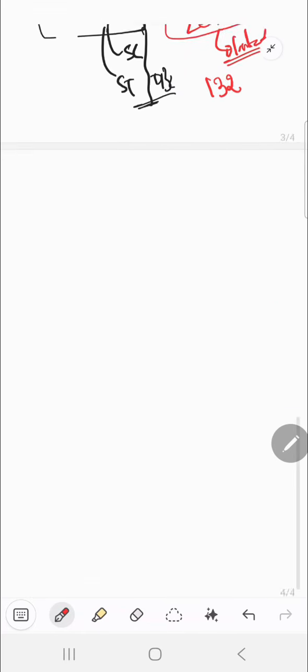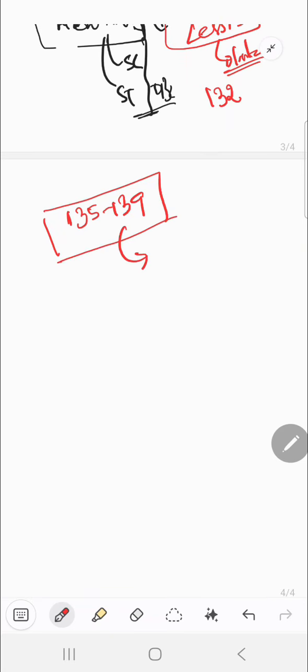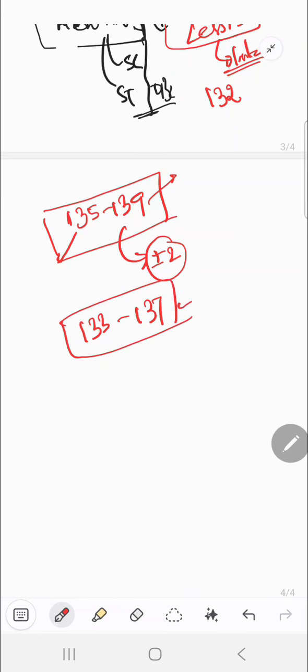137. I have predicted this, it is not a random guess but based on empirical data. I am telling you, it is around 135 to 139, which we have made out based on the survey of the marks that we have obtained so far. There could also be a plus minus 2 on the upper bound as well as the lower bound. So if you are in the range 133 to 137, you have chances.